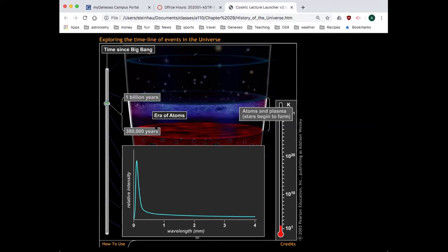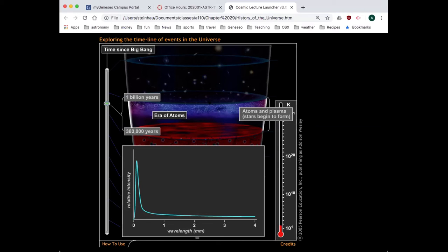There's a dark period. This surface here that you see, this red surface, is the surface of last scattering. That is the instant in time where the universe becomes transparent to light, and these are the photons that we're observing now as the cosmic microwave background radiation. And so before this is the instant where atoms become a thing, in the sense that they become neutral. They gather electrons, and the universe becomes transparent. Therefore, it's still too hot to form, or it takes a while to form stars.